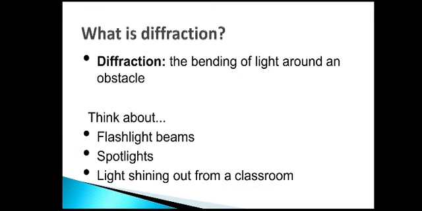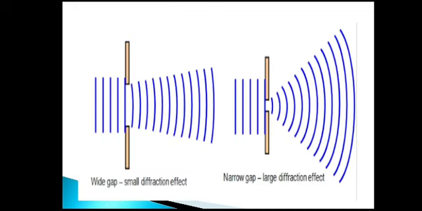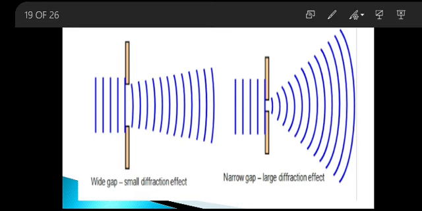Next property, diffraction. The bending of light around an obstacle. This is observed in spotlights, flashlight beams, and light shining out from a classroom. This would be better understood with this picture. This is an obstacle, and the gap in the obstacle is wider here.